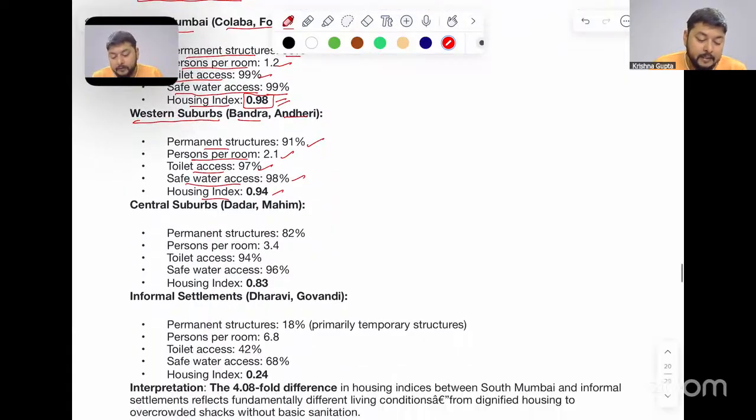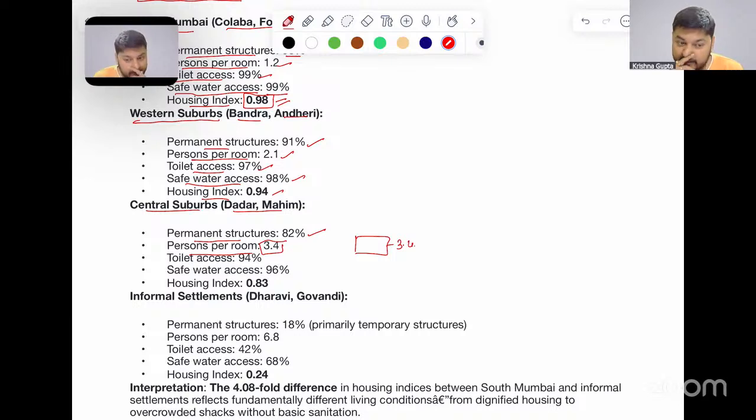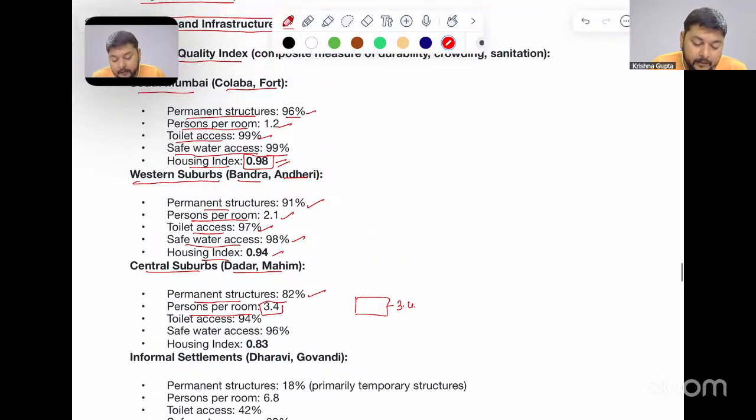When we go to the central suburbs, that is Dadar and Mahim, permanent structures are 82%. Persons per room is 3.4, that is, in a particular room an average of 3.4 people are living. In the Andheri region, in a particular room, 2.1 people are living.